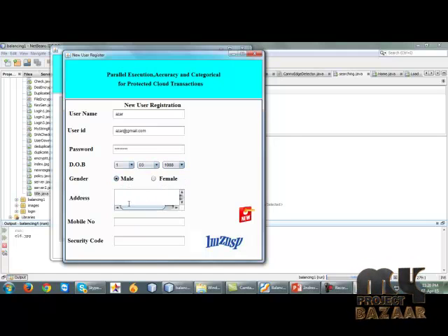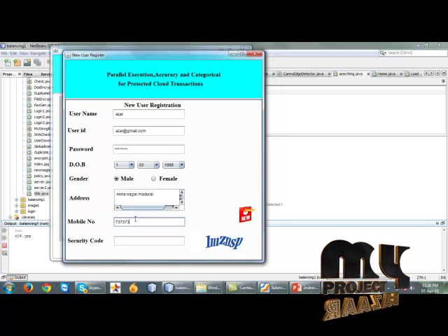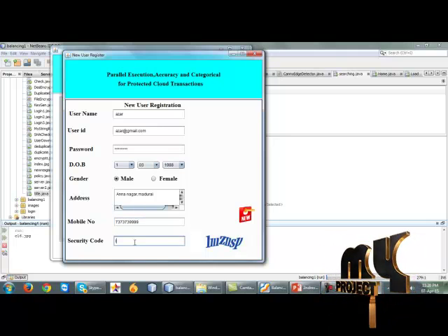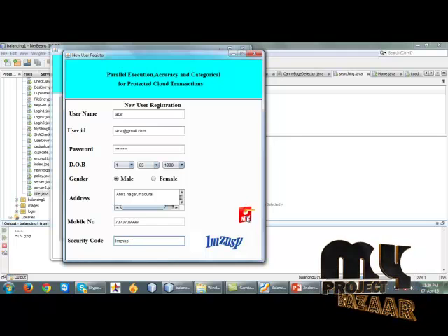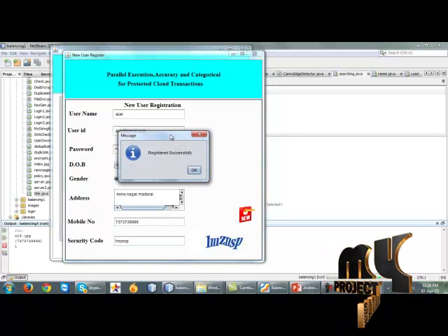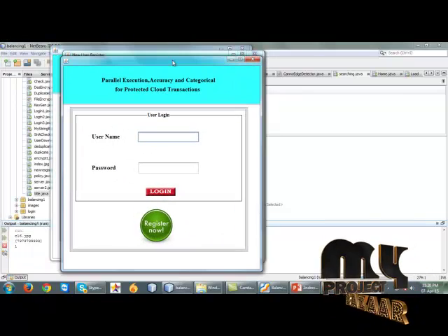In the registration page, we have to use the captcha concept. After registration, we have to log in to the cloud.